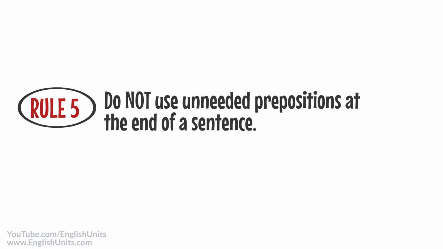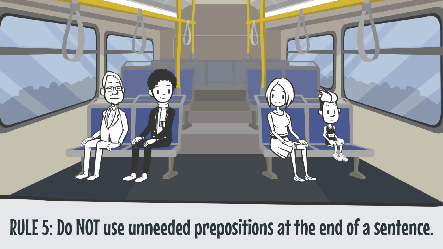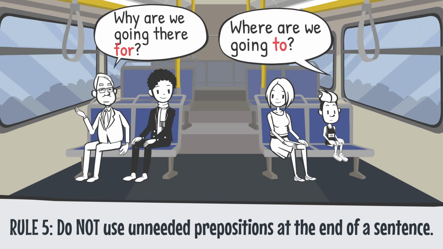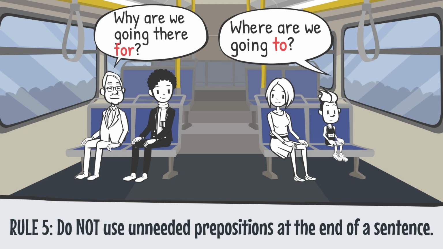Do not use unneeded prepositions at the end of a sentence. Where are we going to? Why are we going there for? These sentences are both incorrect because they contain an unneeded preposition at the end. So, how do we know when a preposition is unneeded? We know because if you remove the preposition, the sentence meaning stays exactly the same and the sentence makes sense.